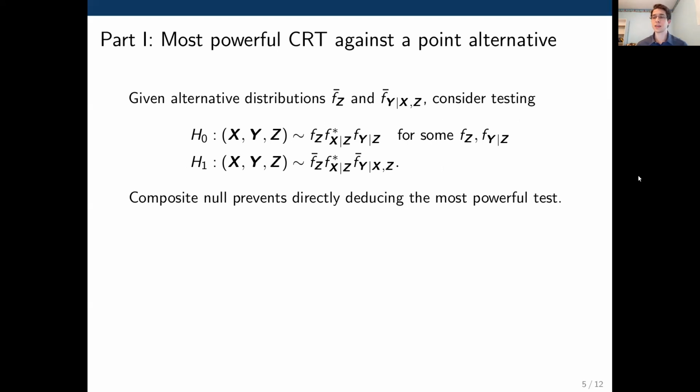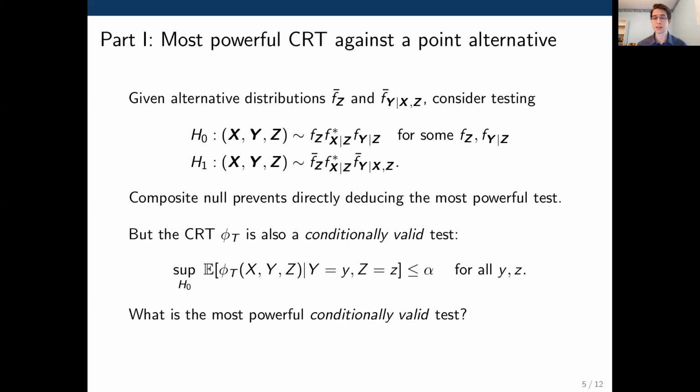Now, this is a hypothesis testing problem with a composite null, so we can't directly deduce what is the most powerful test. However, what's going to make our problem easier is that the conditional randomization test is also a conditionally valid test, which means that if you fix y and z at their observed values, the resulting test viewed as just a function of x is still a valid test. So we can ask what turns out to be an easier question of what is the most powerful conditionally valid test?